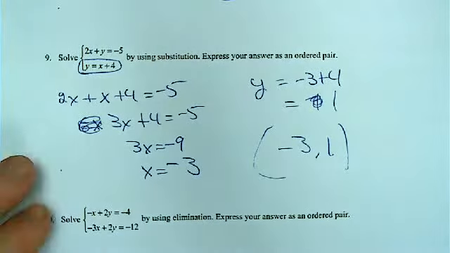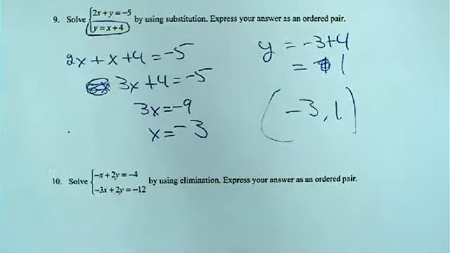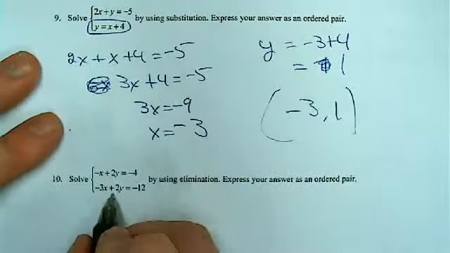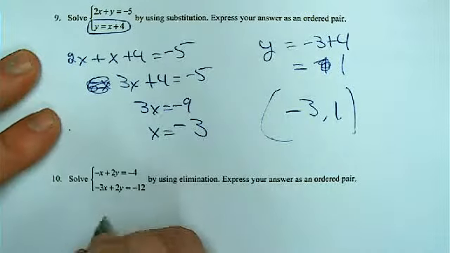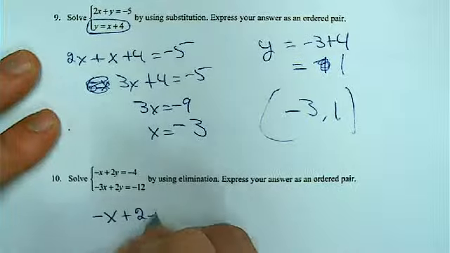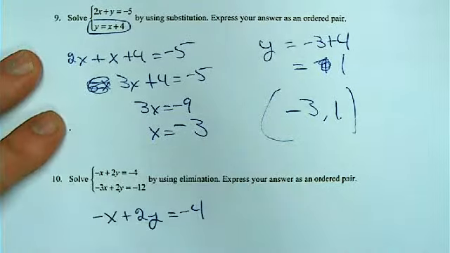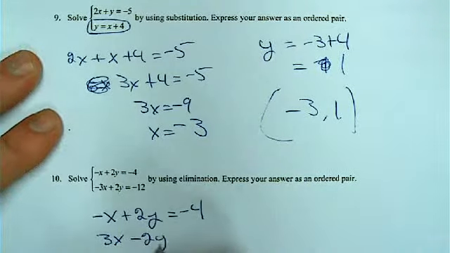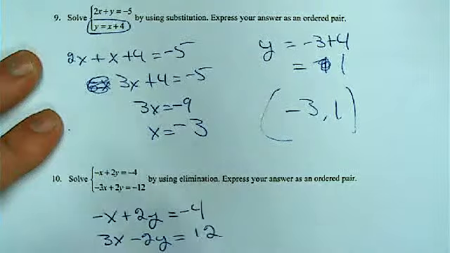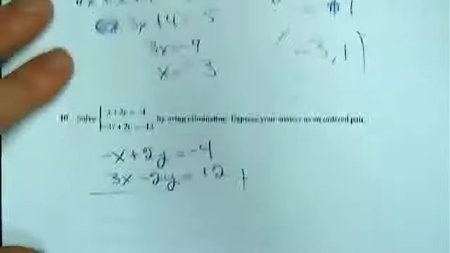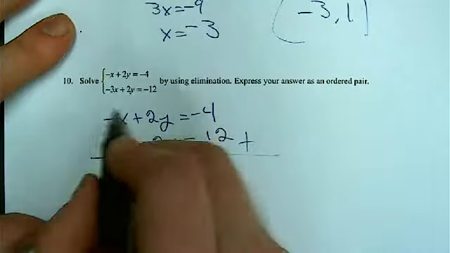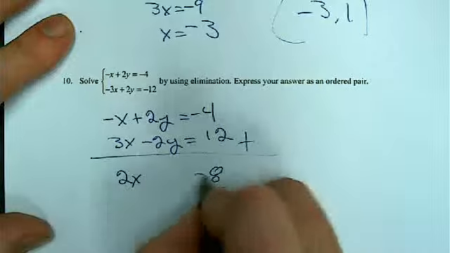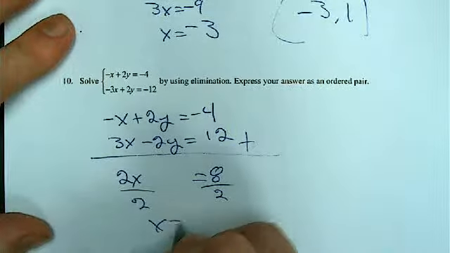10. Solve using elimination. Let's see. I'm going to prep this by taking the bottom equation and multiplying by negative 1. So negative x plus 2y equals negative 4. Multiply this bottom by a negative gives me positive 3x minus 2y is equal to 12. Add them up. Make sure I changed all my signs correctly. Good. Add them up. I get 2x over here. I get 8 over here. Divide by 2. X is 4.